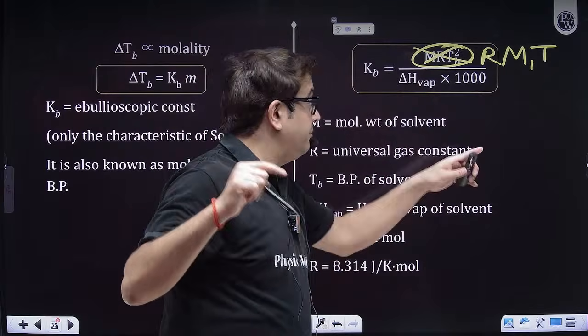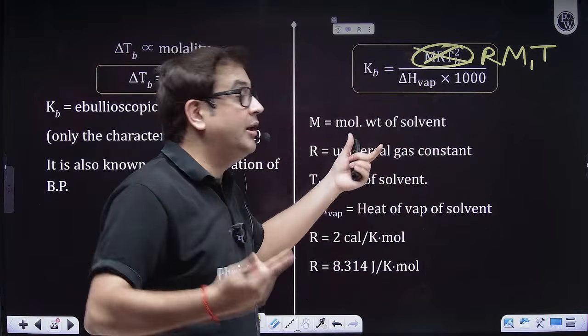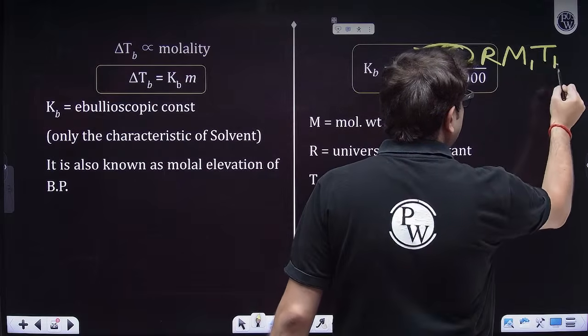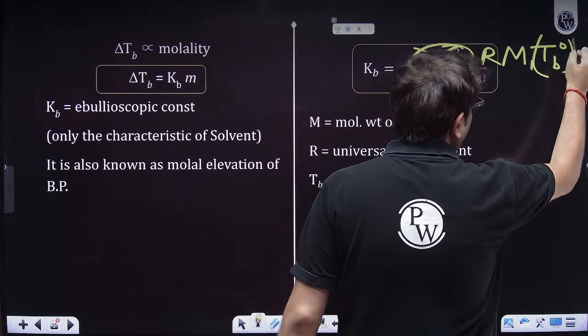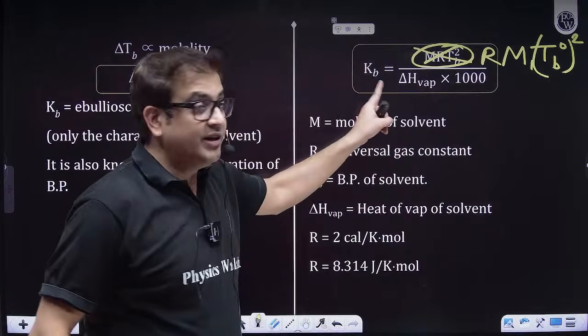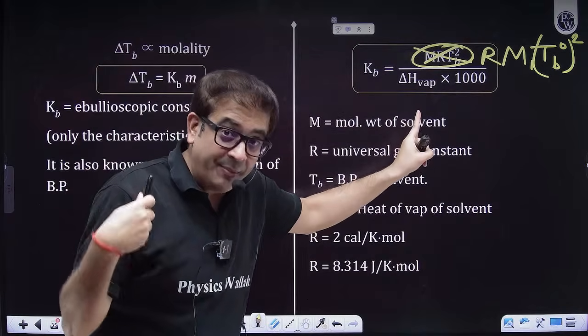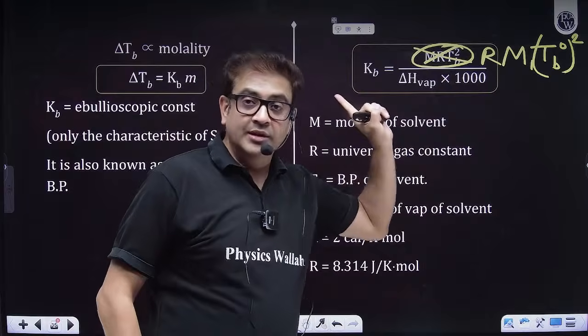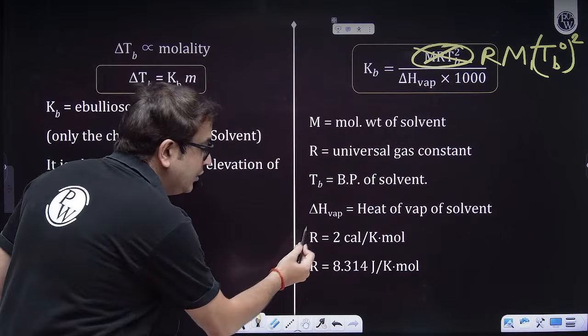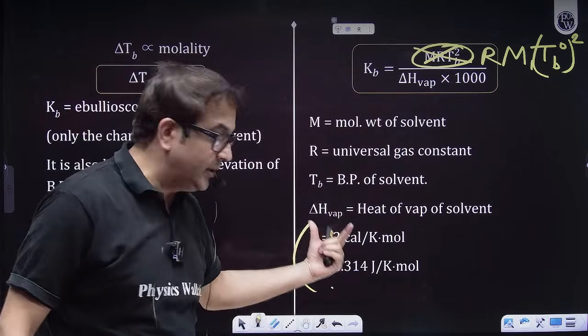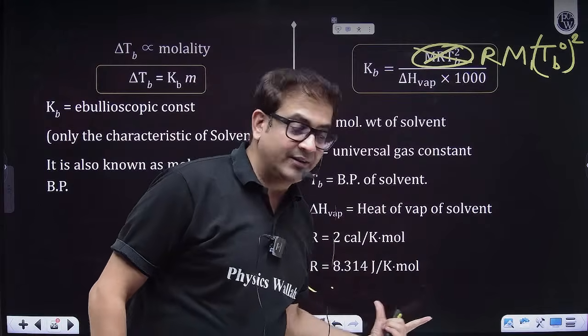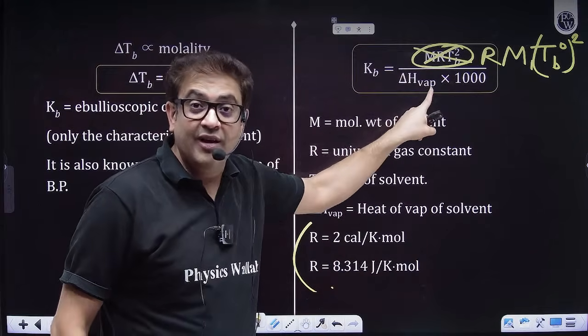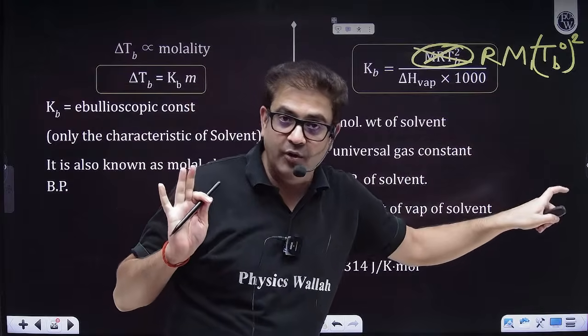T is, because we are talking of boiling, the boiling point of the solvent, TB0, and the square of this upon delta H, which is the enthalpy of vaporization of that particular solvent, into 1000. Obviously, what value of R will you use? In calorie it will be 2, in joule it will be 8.314, depending upon what value of delta H vaporization is given. I hope everybody is clear.